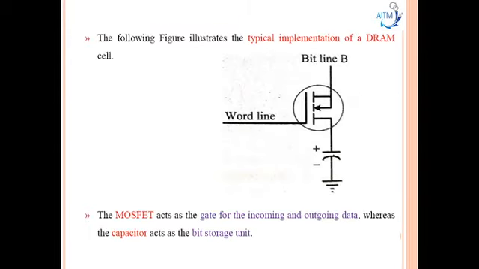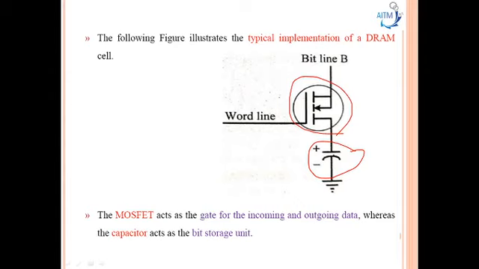Now we'll see the dynamic RAM with the diagram. The following figure illustrates the typical implementation of a dynamic RAM cell here. So this dynamic RAM consists of a MOS transistor and a capacitor here. So this capacitor cell determines whether the particular bit is logic 1 or 0 here.